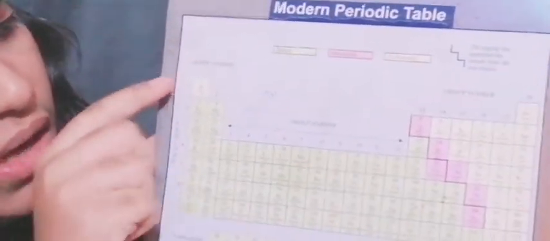You can even look at the back of your textbook. You can see there's a beautiful periodic table there. It's more clear. So you can see this is down the group, and this, from left to right, I will call from now onwards across the period. Down the group and across the period are the two terms that I will be using from now. So let's see the trend.